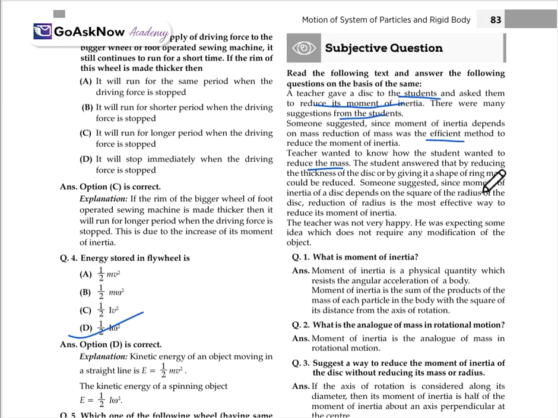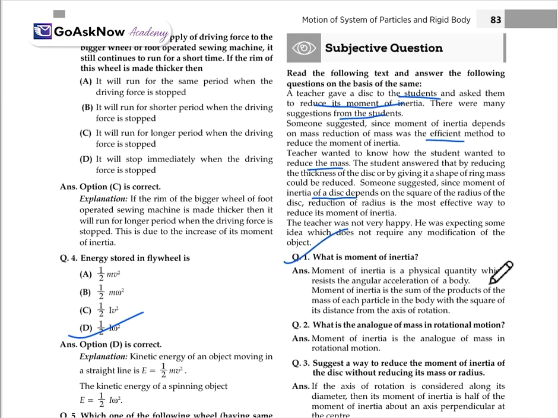Someone suggested that since the moment of inertia of a disc depends on the square of the radius, reduction of radius is a more effective way to reduce the moment of inertia. The teacher was not happy. He was expecting some idea which does not require any modification of the object. Then how? So firstly, on the basis of that, you have to explain what is moment of inertia.